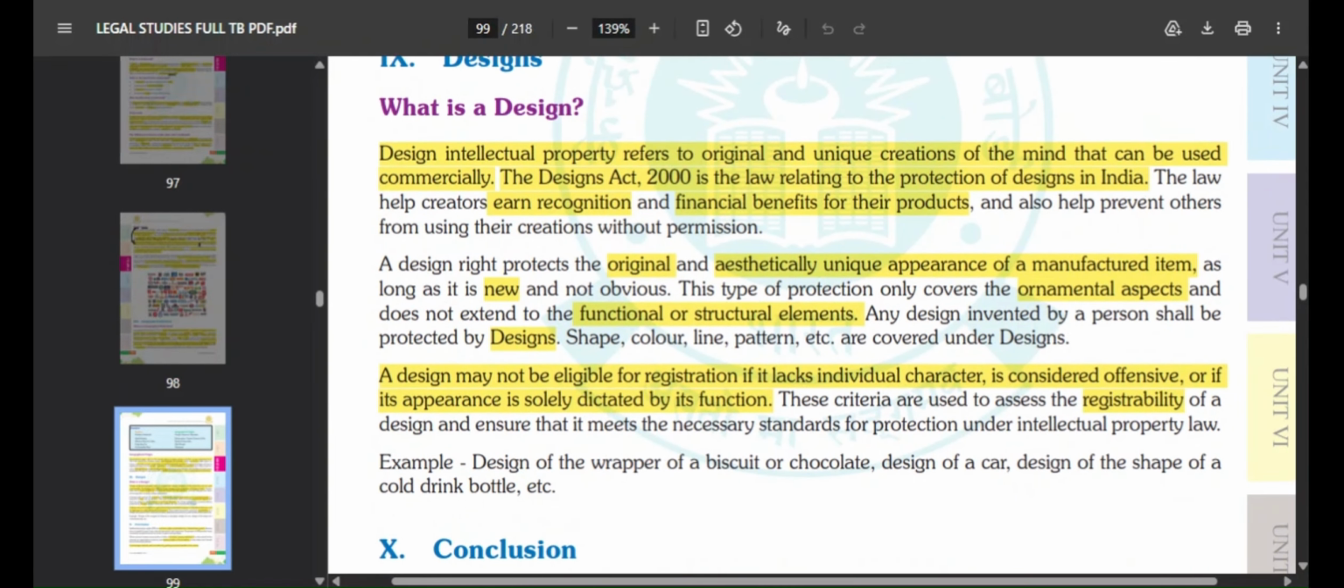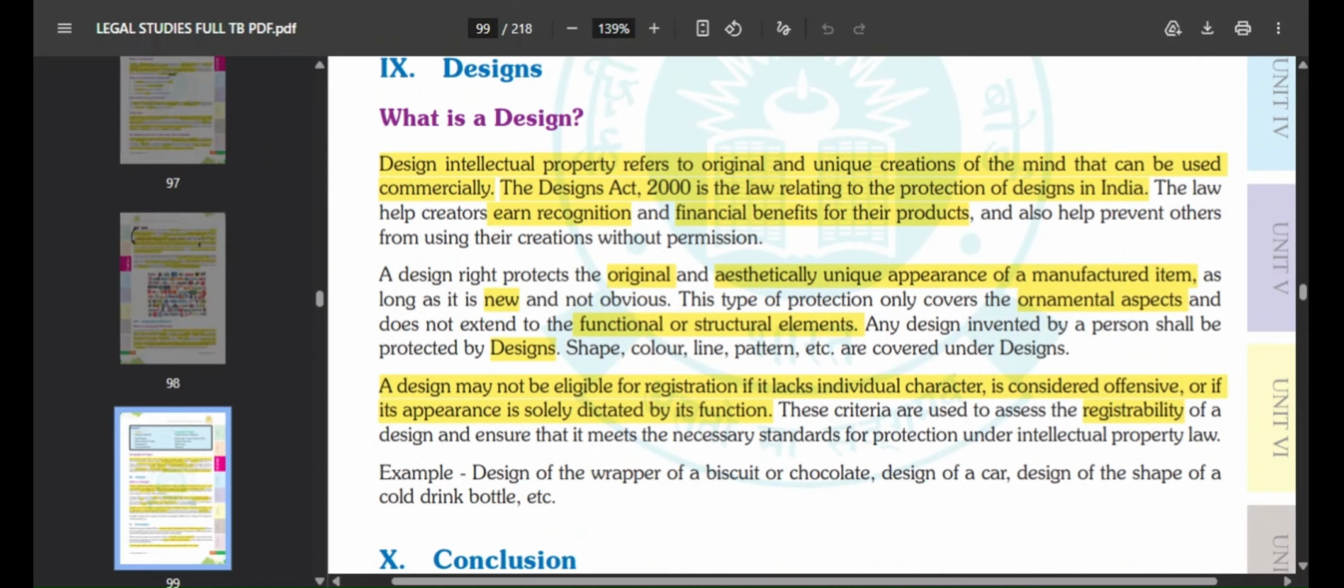Last, you have designs, industrial designs. Design intellectual property refers to original, unique creations of the mind that are used commercially. The Design Act 2000 is a law relating to protection of design in India. This law helps creators earn recognition and financial benefit for whatever product they have made, and it also helps prevent others from using their creation without their permission.